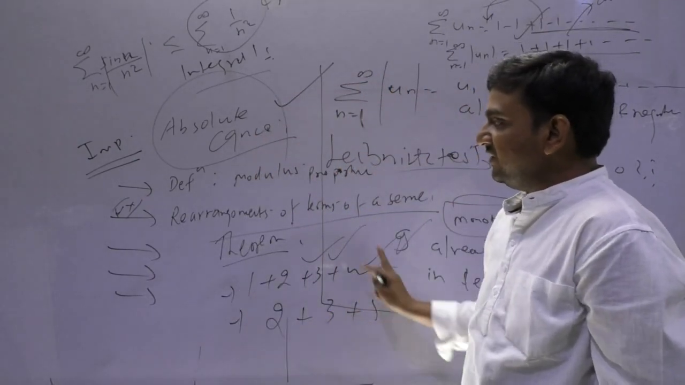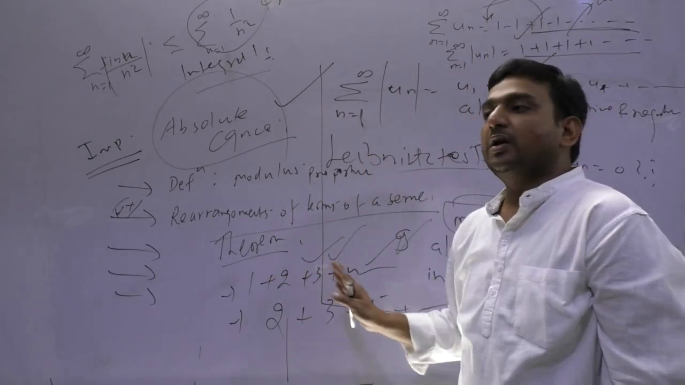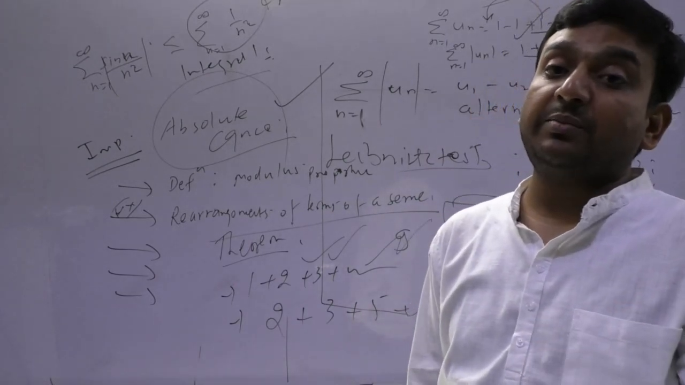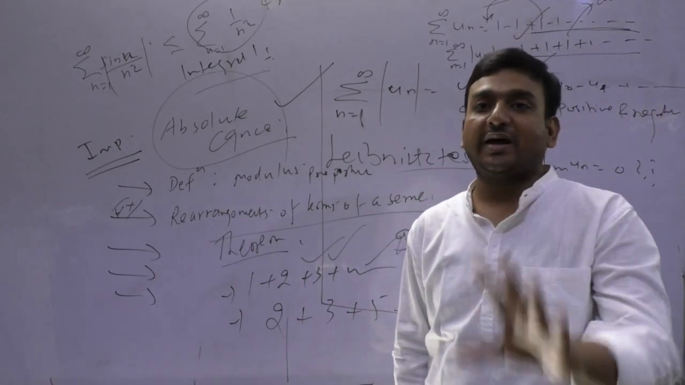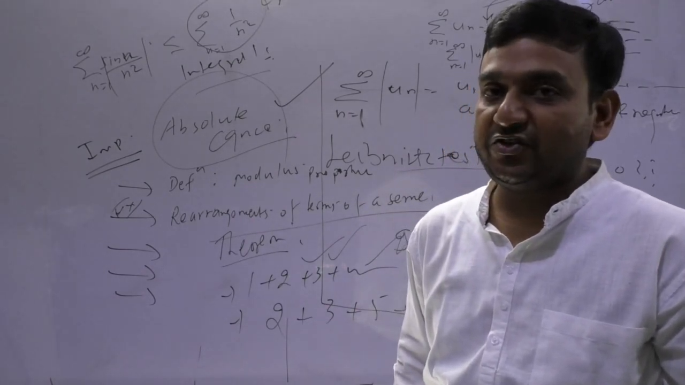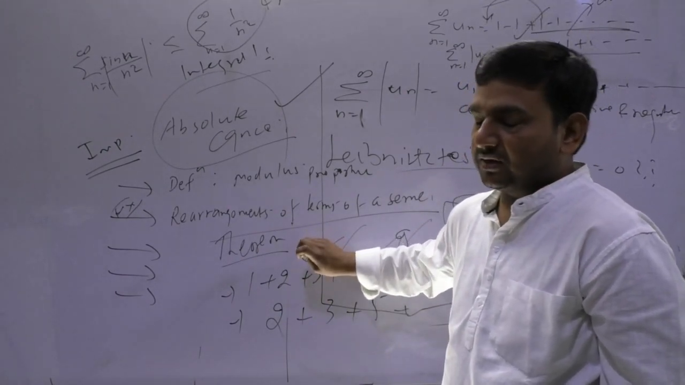But if that series is absolutely convergent, then rearrangement of terms does not change the behavior or nature of that series. Am I clear to you all? Any issue? So please do revise this, do remember this.